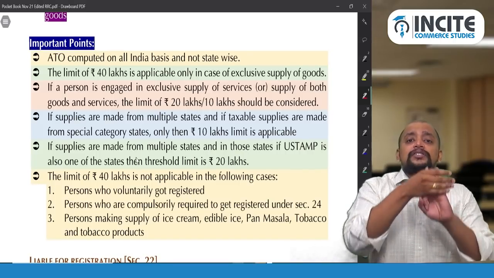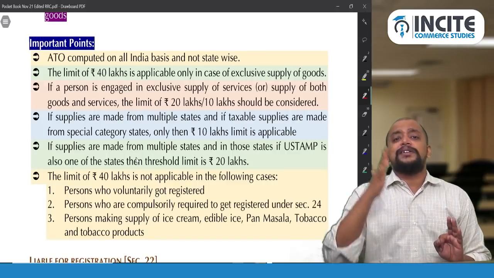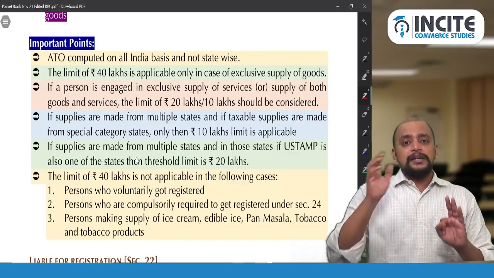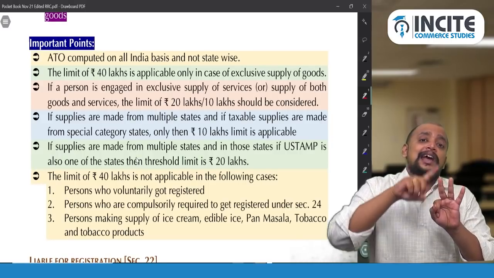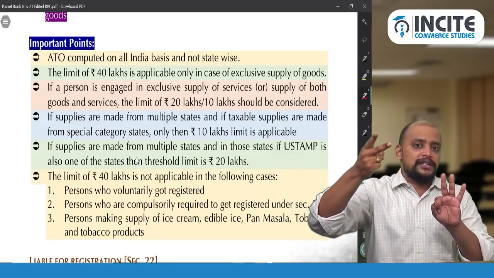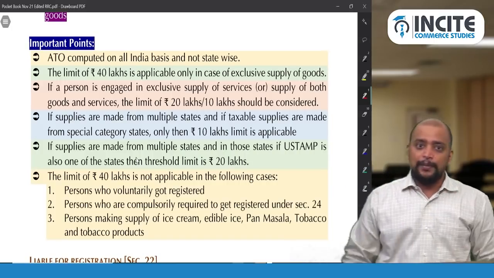Therefore, if the aggregate turnover of these 3 businesses cumulatively exceeds 10 lakhs, that person is required to get registered. Suppose, in Tamil Nadu, Karnataka and Nagaland, in Nagaland I am making exempted supplies, not taxable supplies. Then will the 10 lakhs be applicable? No, the general 20 lakhs will be applicable.